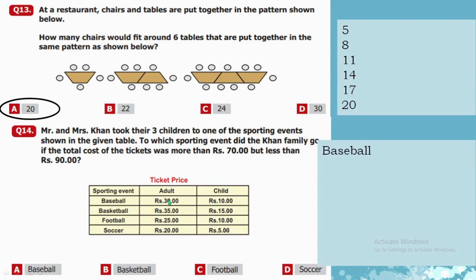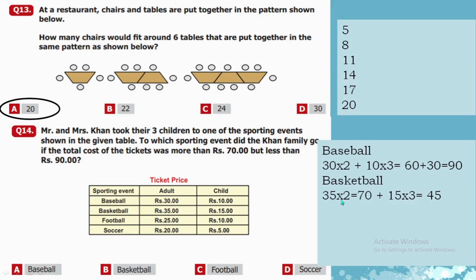The ticket for one adult is 30 and we have two adults, so 30 multiplied by 2 is 60, and for three children it is 10 threes are 30. So when we add the values it's 90. But they ask about the calculations that lie between 70 and 90. So no, that is not our correct option. Basketball, 35 multiplied by 2 adults, which is equal to 70, and then 3 children, 45. So 70 plus 45 is 115. Obviously it is out of our range.